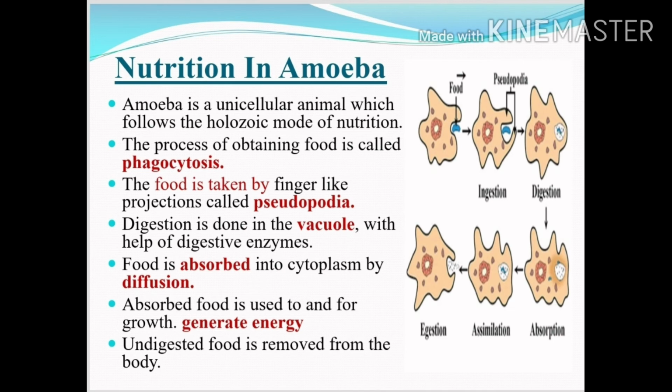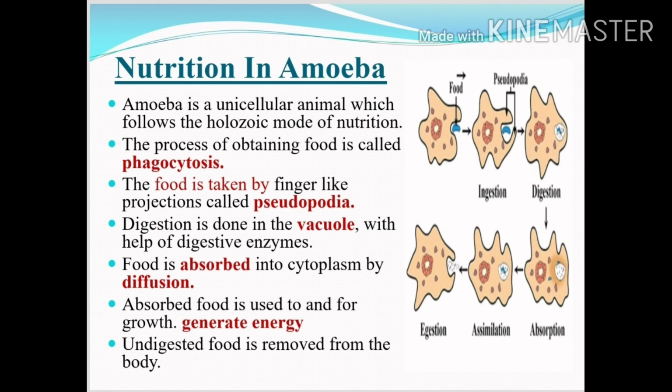After capturing the food, digestion is done in the vacuoles with the help of digestive enzymes. And then the digested food is absorbed into the cytoplasm by the process of diffusion. This absorbed food is used for the growth of the organism and to generate energy to do activities.